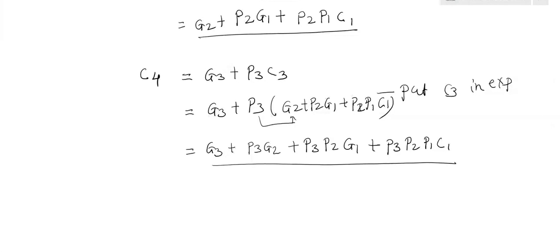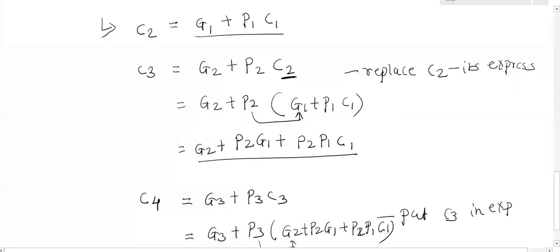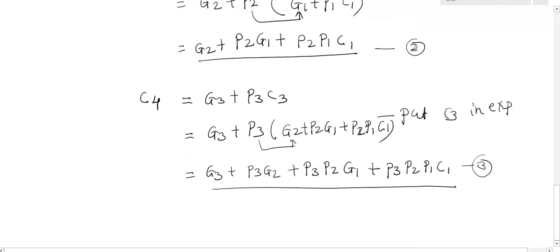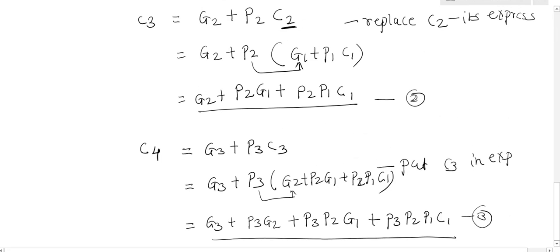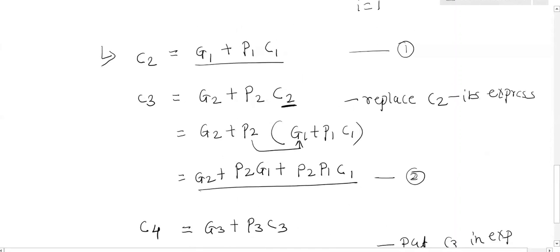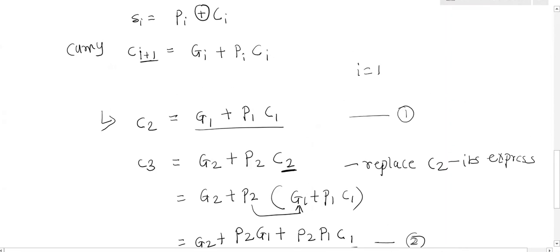Now by observing these three expressions, the first expression of C2, the second expression of C3 and the third expression of C4, can I say that to generate the final carry C4, C4 is my final carry, is it required to wait for C3? Similarly, to generate C3, is it required to wait for carry C2? Similarly, to generate C2, is it required to wait for the others?